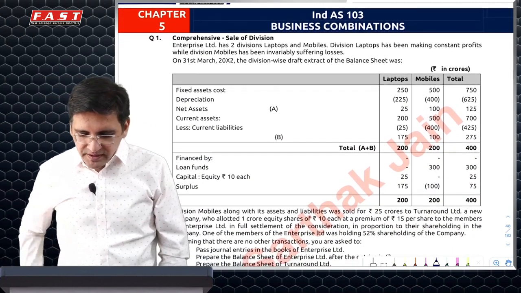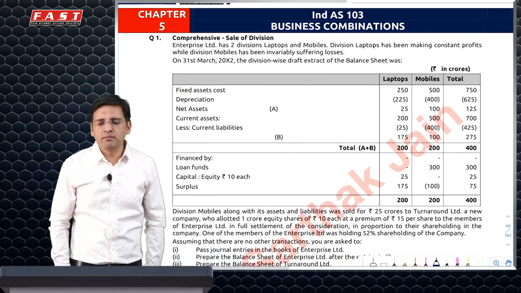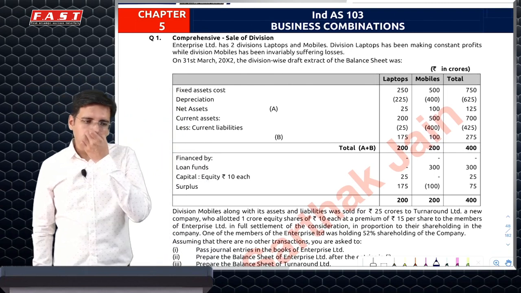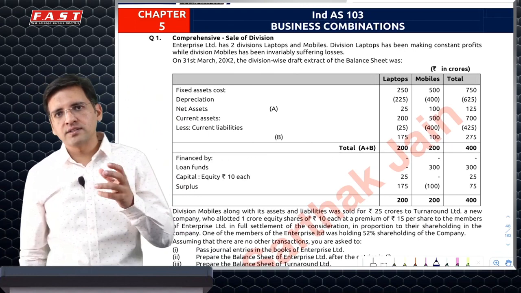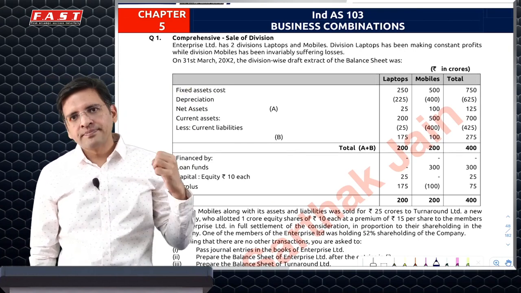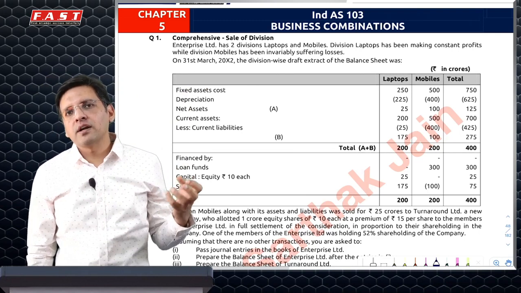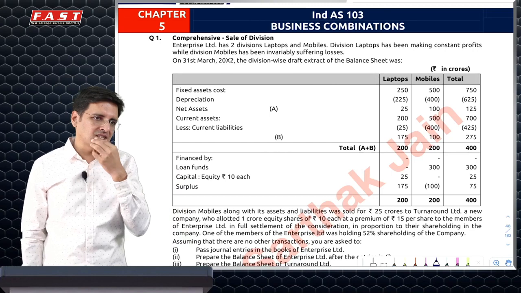So that's about it basically with respect to consolidation. And we have business combination. A lot of questions of business combinations is what I have added here. And most of these questions are a little offbeat questions, not the regular ones, the consolidation ones, parent subsidiary ones. Something relating to reconstruction, something relating to sale of divisions or demerger, or ones relating to reverse acquisition.